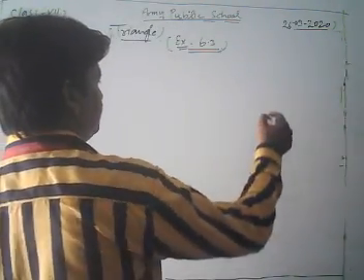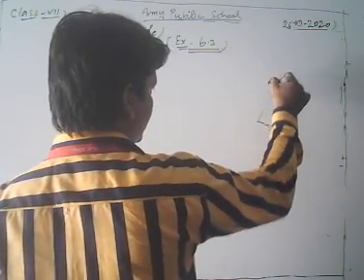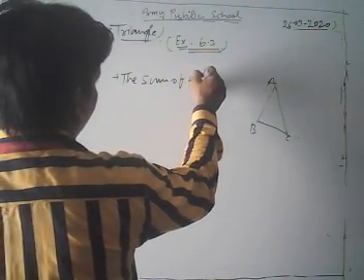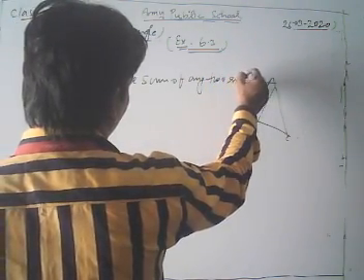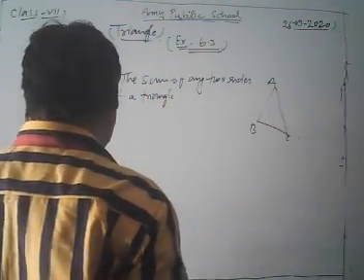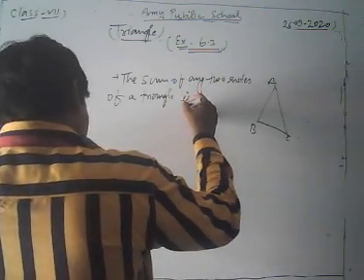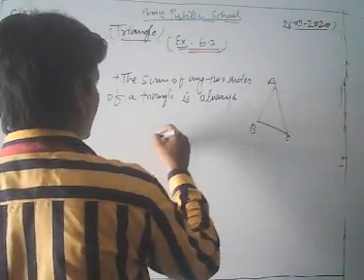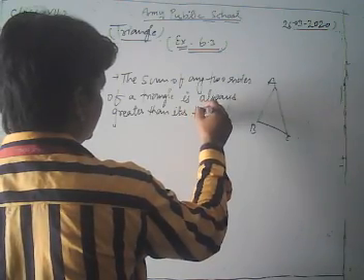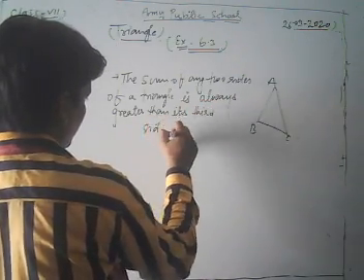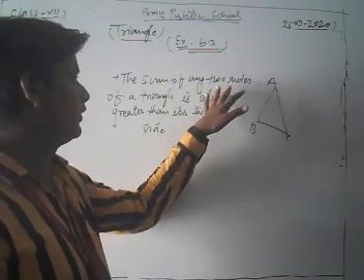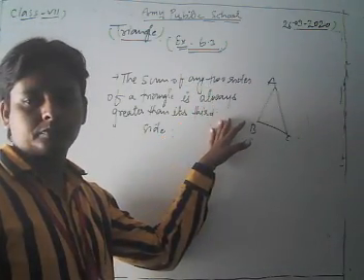Look, suppose that in any triangle ABC, the important property is that the sum of any two sides of a triangle is always greater than its third side. Okay, dear students, this is one of the most important properties of the triangle: the sum of any two sides of a triangle is always greater than its third side.